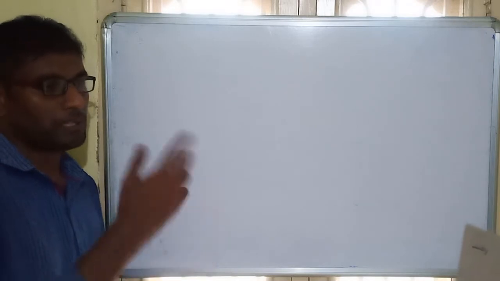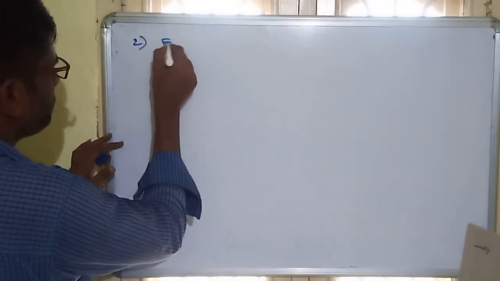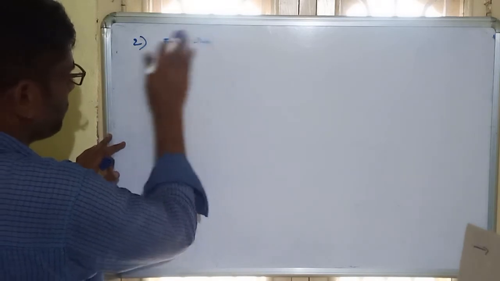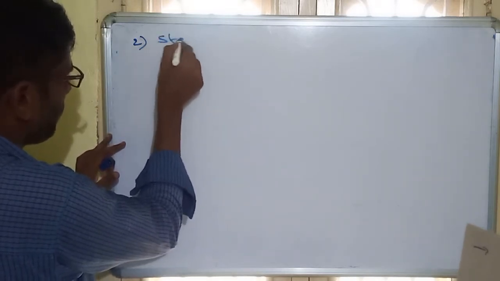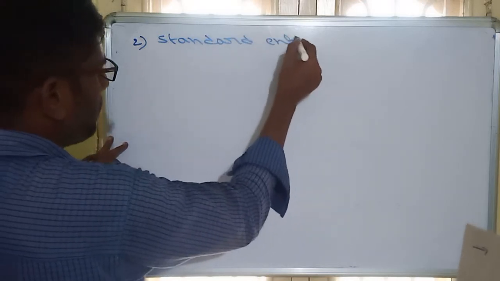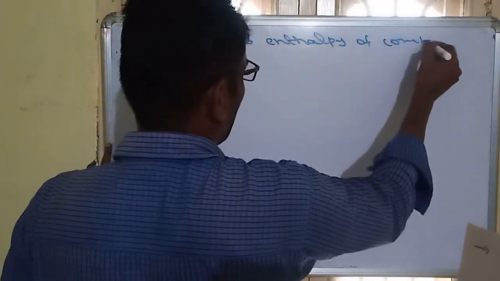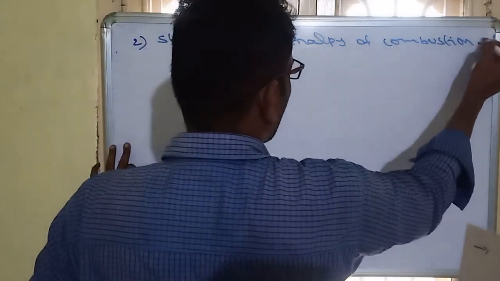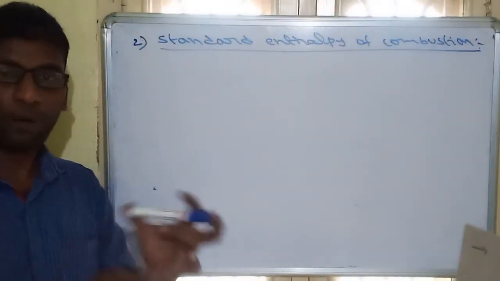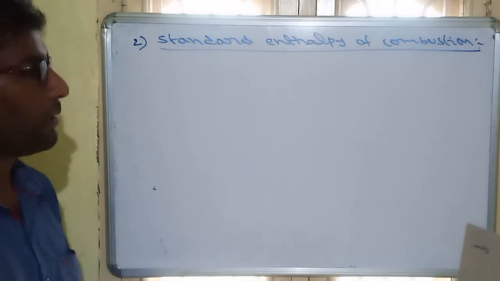Now we will see the second equation, that is standard enthalpy of combustion. The first equation we have seen is enthalpy of formation. The next one is standard enthalpy of combustion. So what is the statement here?